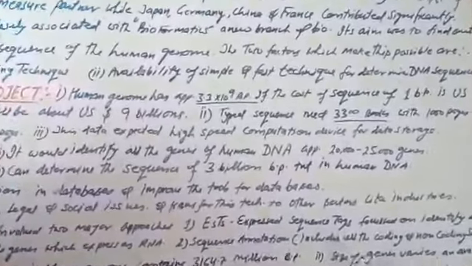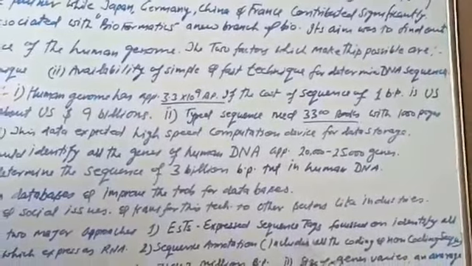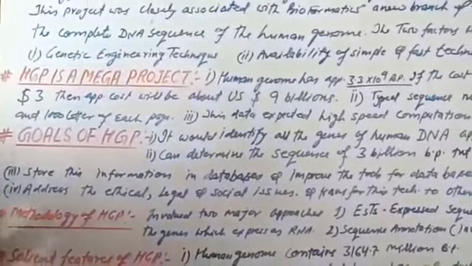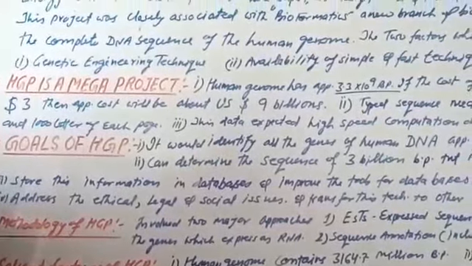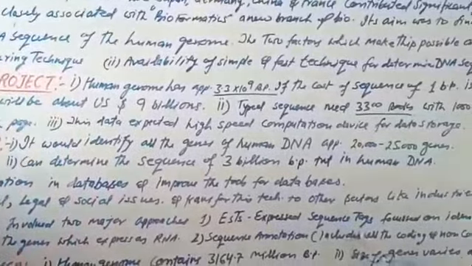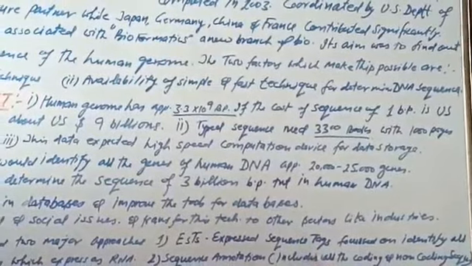The second thing is that the typed sequence would need about 3,300 books with 1,000 pages and 1,000 letters on each page. So this is a very huge data. Now this data requires high-speed computation devices for data storage.